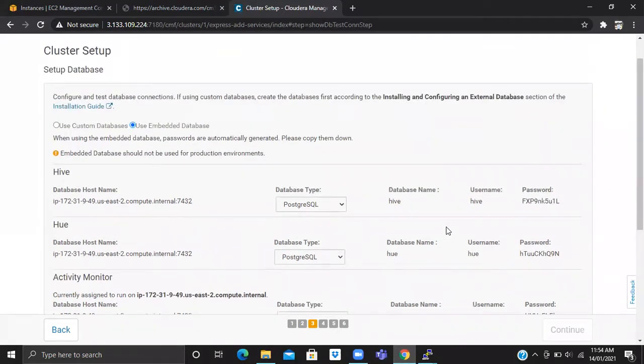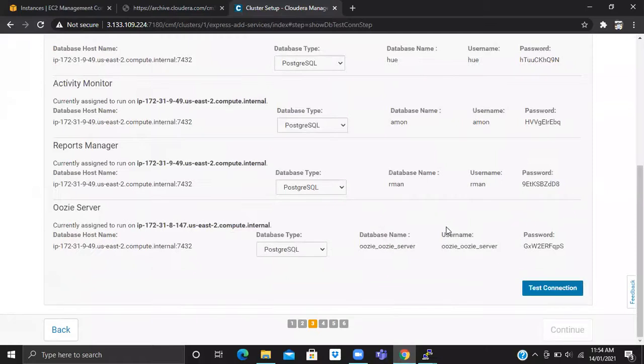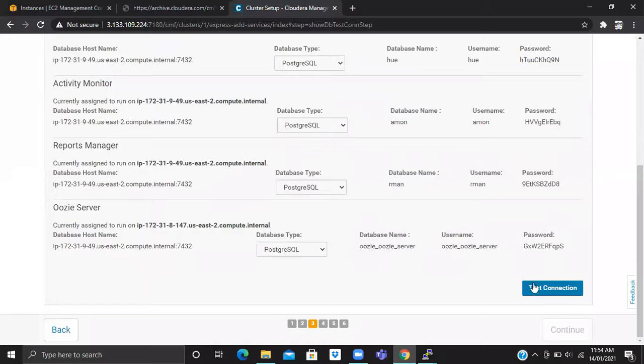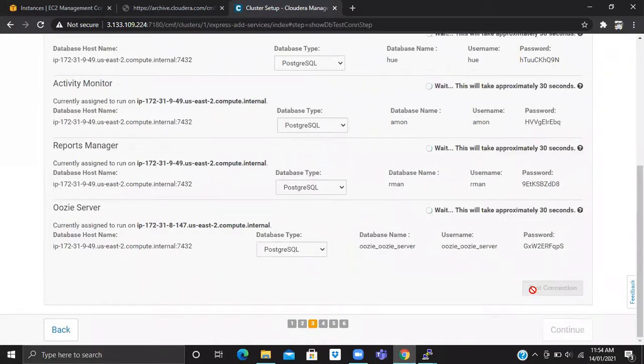Okay, so here we were last time. PostgreSQL is selected by default and it should not be used for production. This is a question that they asked us. Now we'll go for test connection.